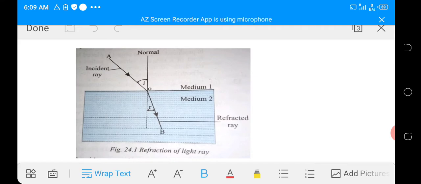I represents the angle of incidence, which is the angle the incident ray makes with the normal, while R represents the angle of refraction, which is the angle the refracted ray makes with the normal. So this is a typical example of refraction for a ray that is traveling from an optically less dense medium to an optically denser medium, that is from air to glass.